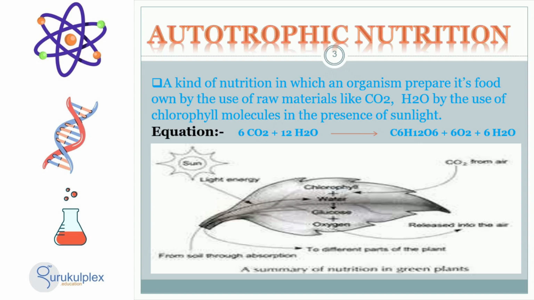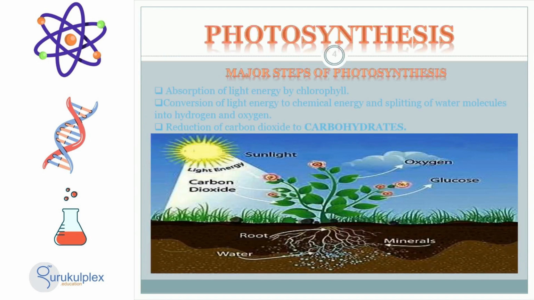Autotrophs have an essential role in the cycle of life in the environment because they are the only living organisms that are capable of producing their own food. Chlorophyll plays a key role in the process of photosynthesis. It absorbs light energy, which is then converted into chemical energy. The water molecules are broken down into hydrogen and oxygen, while carbon dioxide is converted to carbohydrates. This process is crucial for many living organisms as it produces the energy they require to survive.